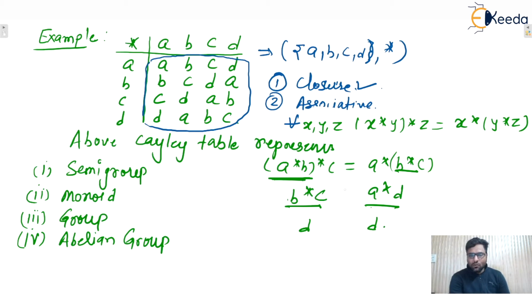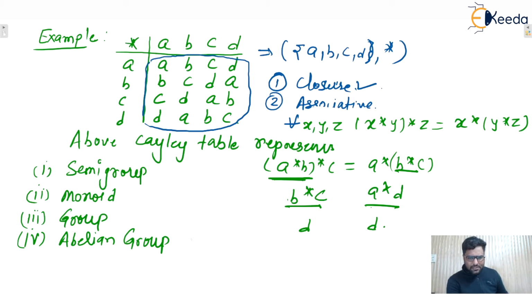Yes, we cannot conclude with these three elements only, A, B, C, but this is a standard example. You can find out each and every triplet. Similarly, take B, C, D. Similarly, take A, C, D, and all possible triplets. You will see associativity will be satisfied, isn't it? So we can say that this one will be associative as well. You can take each and every triplet of elements and associativity will be satisfied.